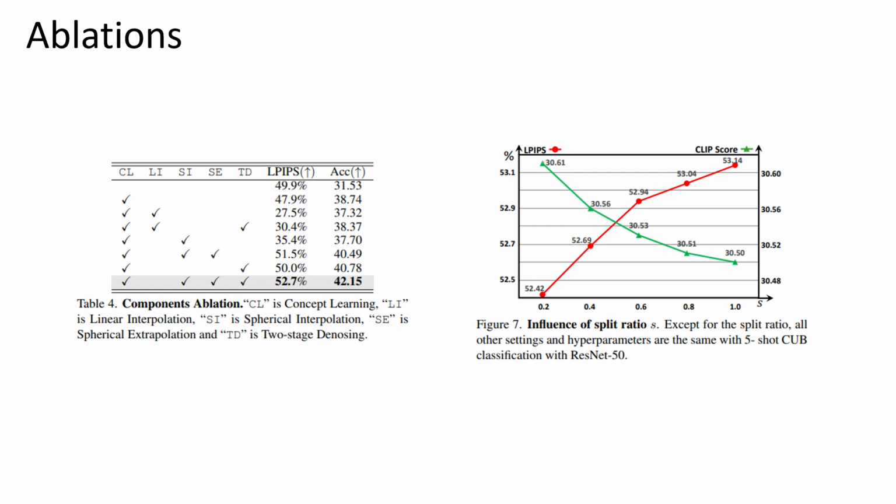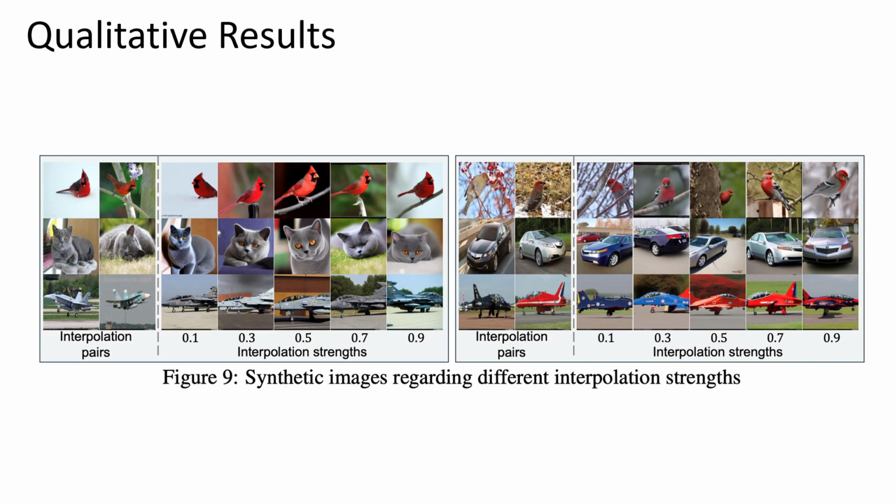As we can see, a larger split ratio can increase the diversity a lot while harming the faithfulness a little. The faithfulness is evaluated by CLIP scores. Here are some qualitative results. We can see that, during the exploration, we can get very diverse and faithful static images.